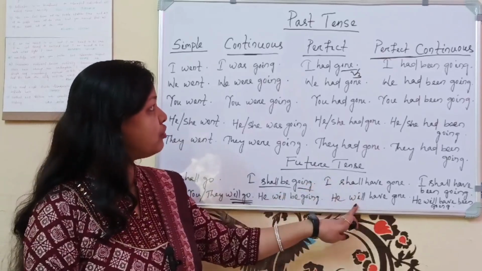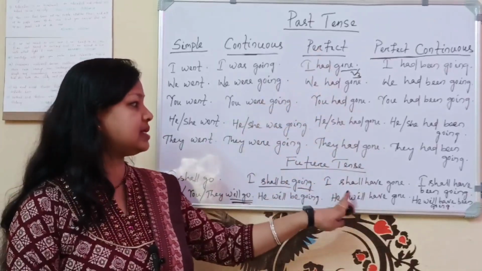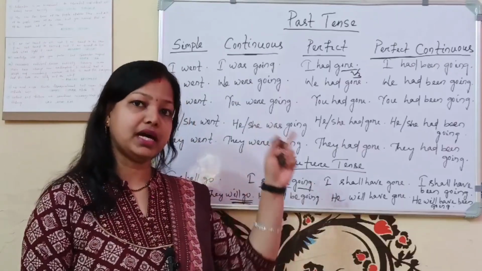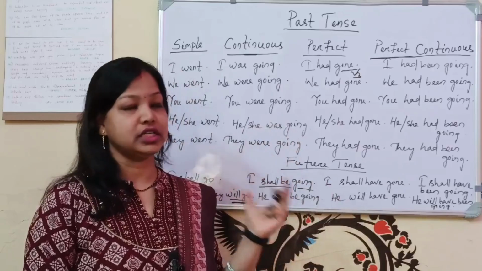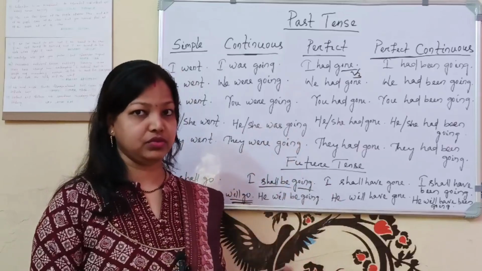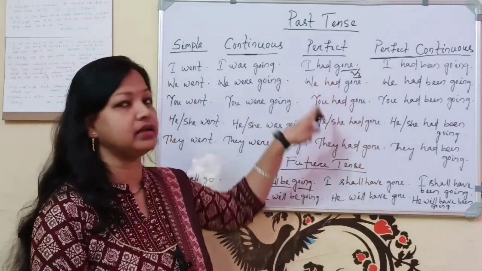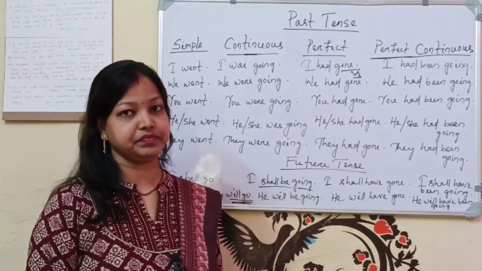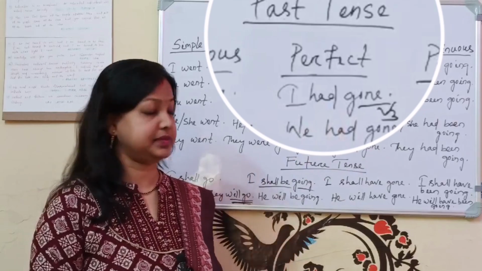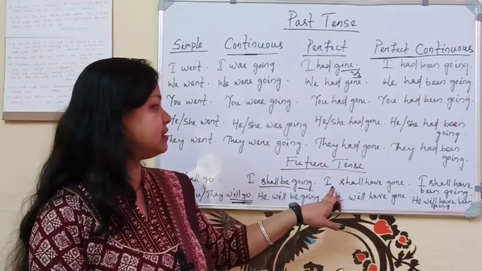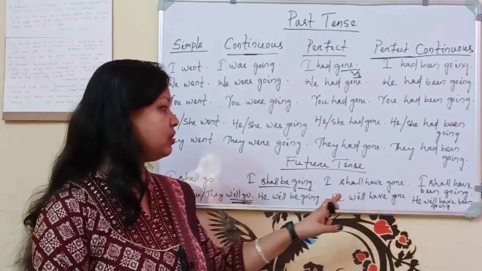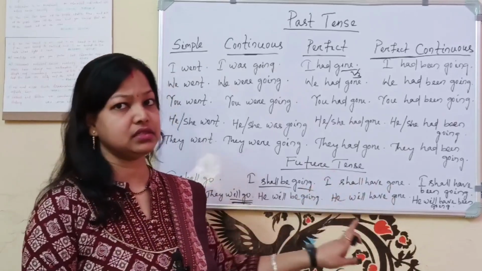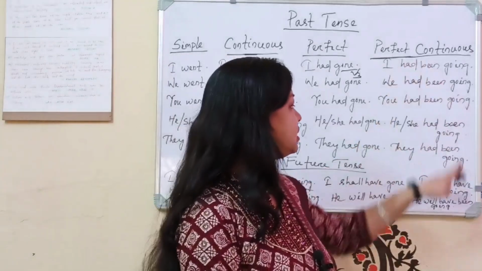Next, future perfect. Future perfect is I shall have gone. Here we will not use had. Had is only for past tense, for what we have already done, what has already happened in the past. For that only we are using had. Never use had for future or present. Had is for past tense. So future perfect tense is I shall have gone, or he will have gone. Shall or will plus have plus verb 3. That is the formula.